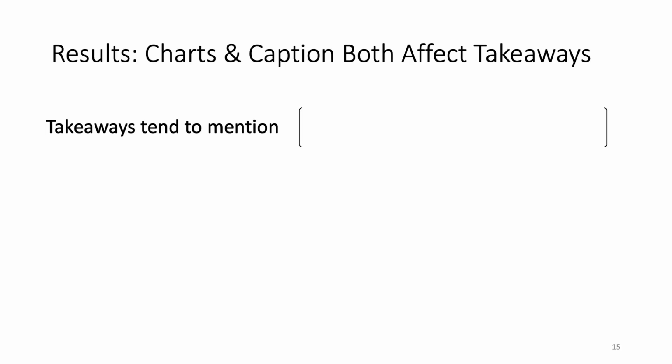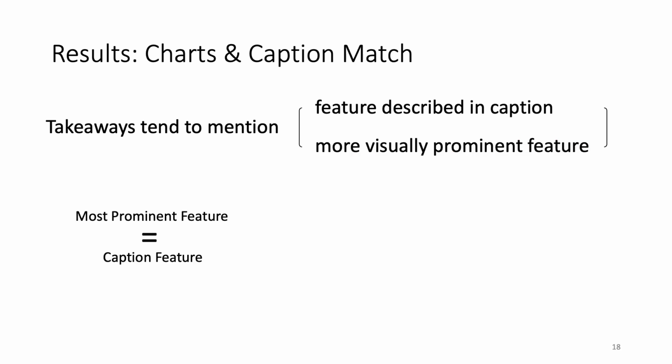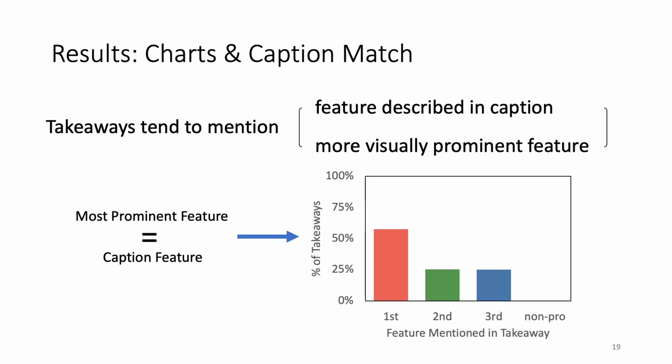Here are our results. We found that the takeaways tend to mention the feature mentioned in the caption and more visually prominent features in the chart. So it is clear what would happen when the caption mentions the most prominent feature. In the right chart that shows the percentage of takeaways mentioning each feature when the caption describes the most prominent feature, we clearly see that participants took away from the feature doubly emphasized by the chart and the caption. The tallest leftmost bar indicates that 58% of the participants took away from the most prominent feature, compared to the 25% for the second and the third most prominent features.